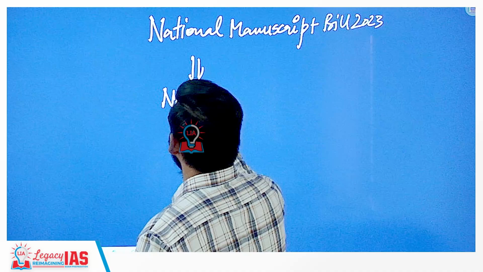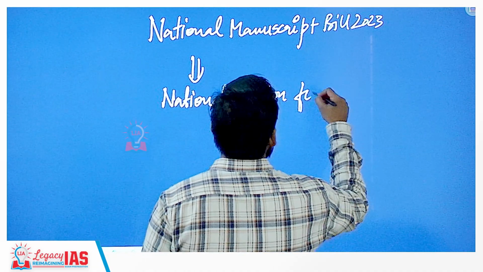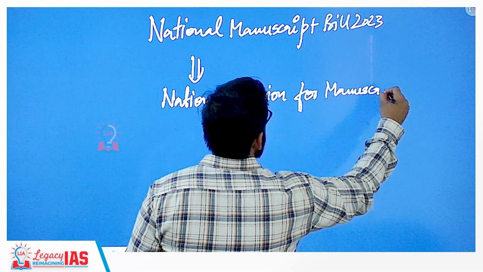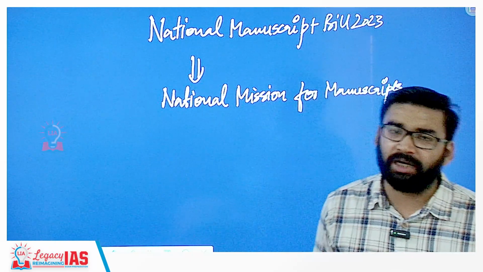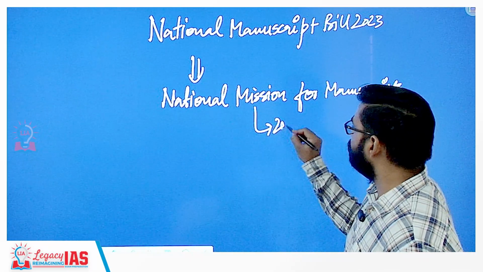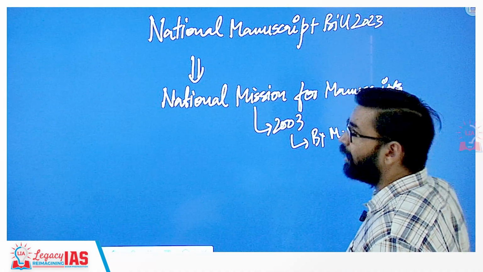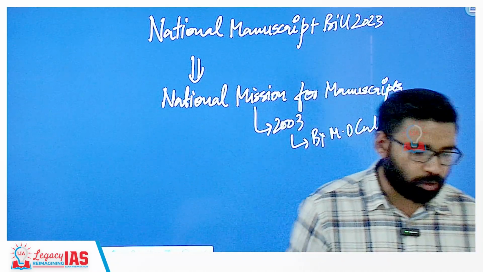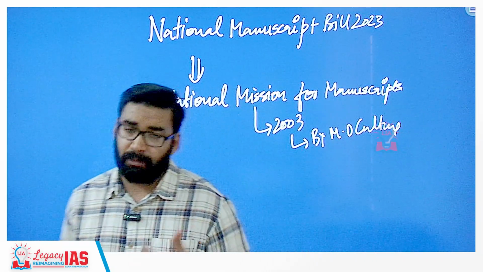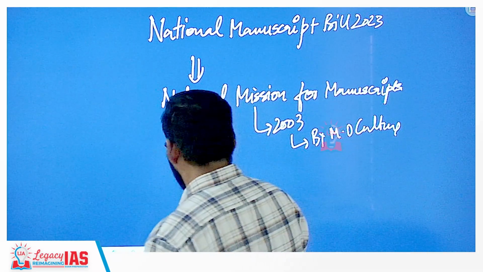Clear? So the national mission, and what was created before this? The National Mission for Manuscripts was established in 2003. When was it formed? 2003, by the Ministry of Culture. Remember this. Clear? So this is considered the apex policy-making or autonomous body. And their main aim is to preserve the manuscript wealth of India. Clear? Now, apart from this,